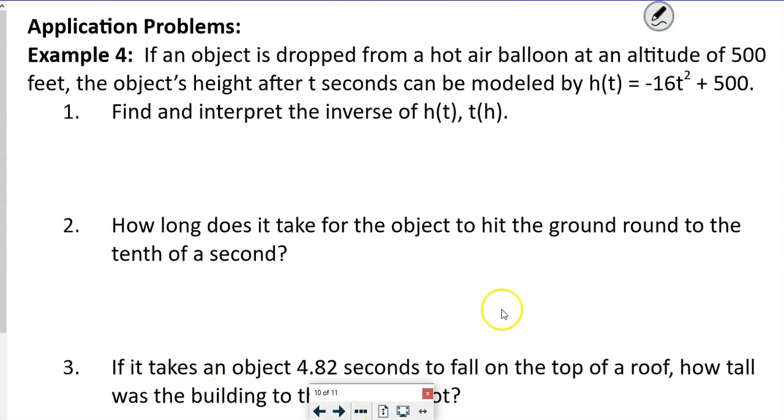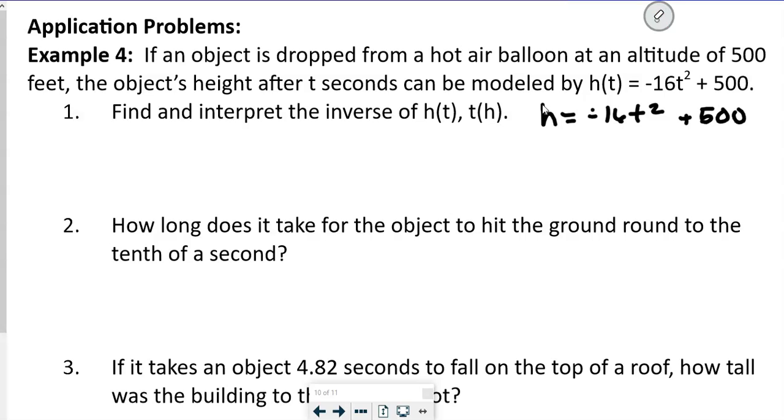If an object is dropped from a hot air balloon at an altitude of 500 feet and the object's height after 2 seconds can be modeled by h of t is equal to -16t squared plus 500, find and interpret the inverse of h of t, which is t of h. So I'm going to make this an h formula here: -16t squared plus 500. And I'm going to solve for t instead of h.